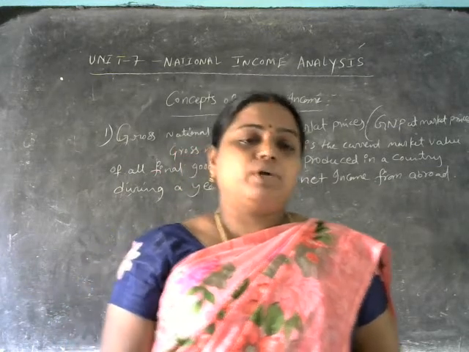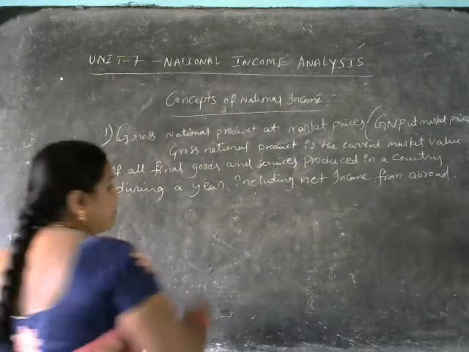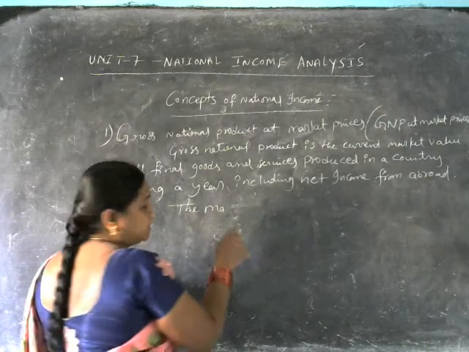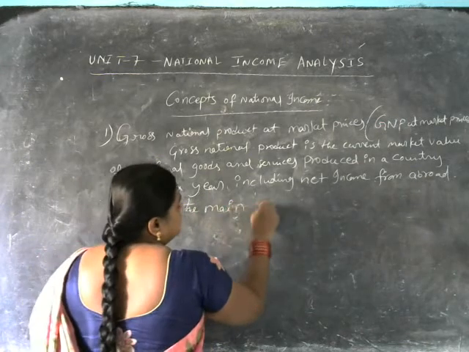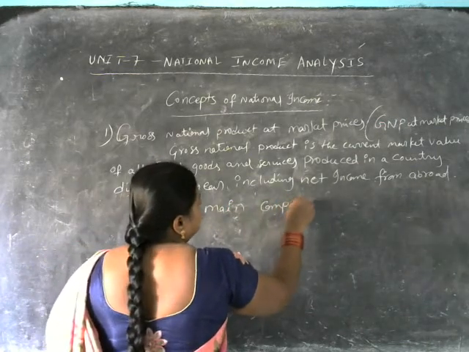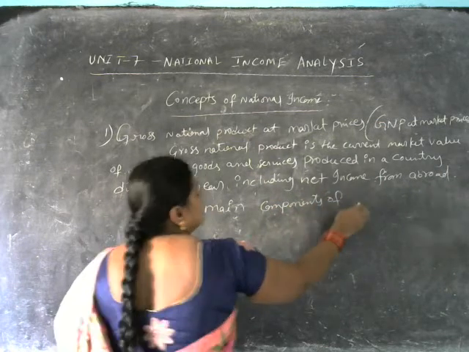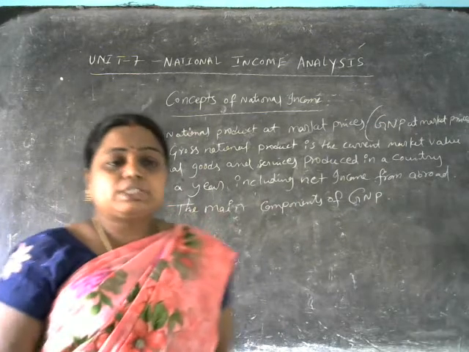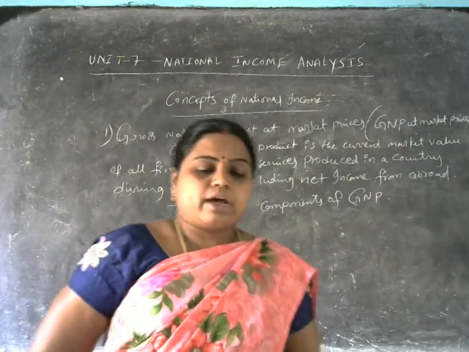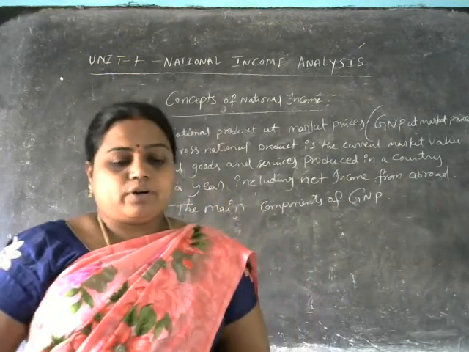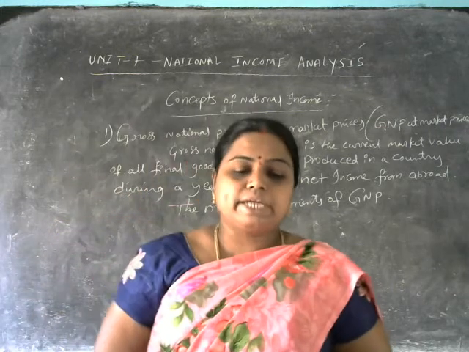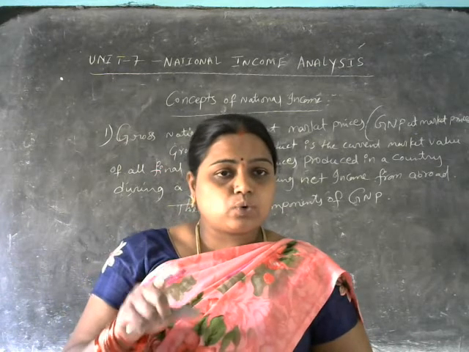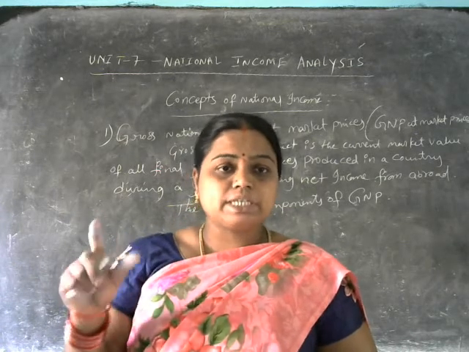So the main components of gross national product are, first, the value of consumer goods and services produced in a year, the total number of goods and services.